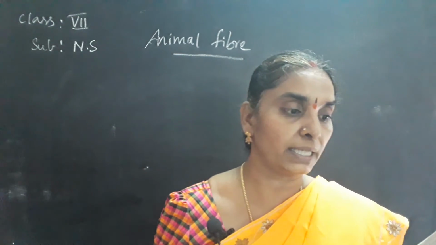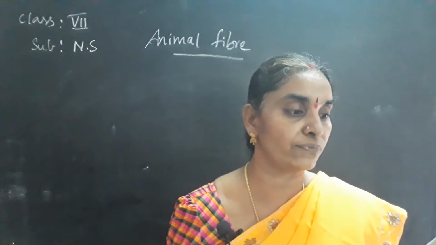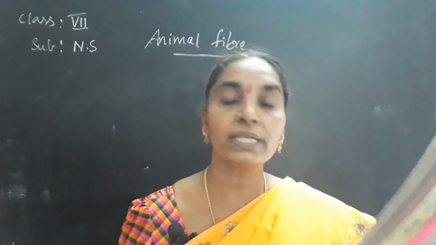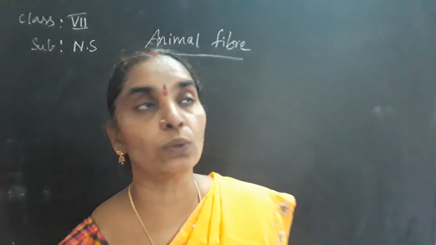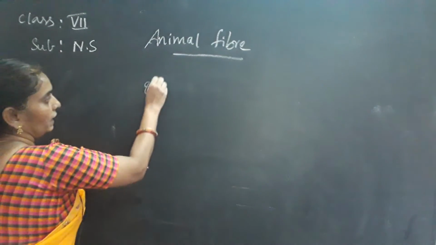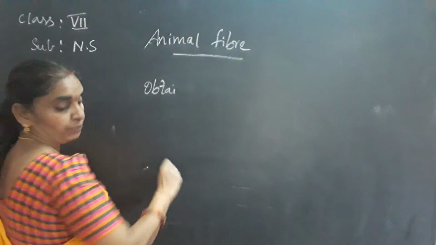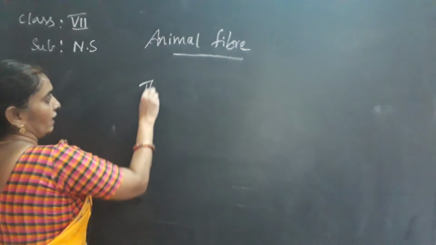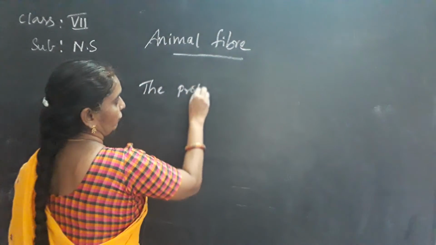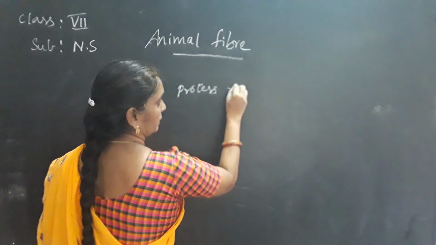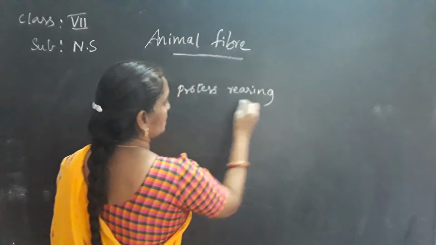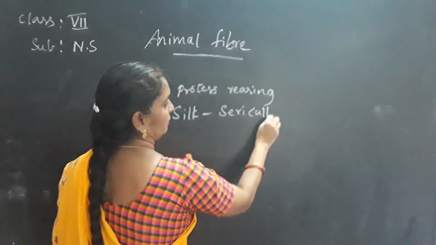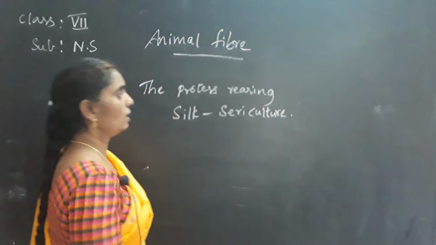The emperor encouraged his wife to study the life of the silkworm, and so she learned the art of raising silkworms, which is called sericulture.